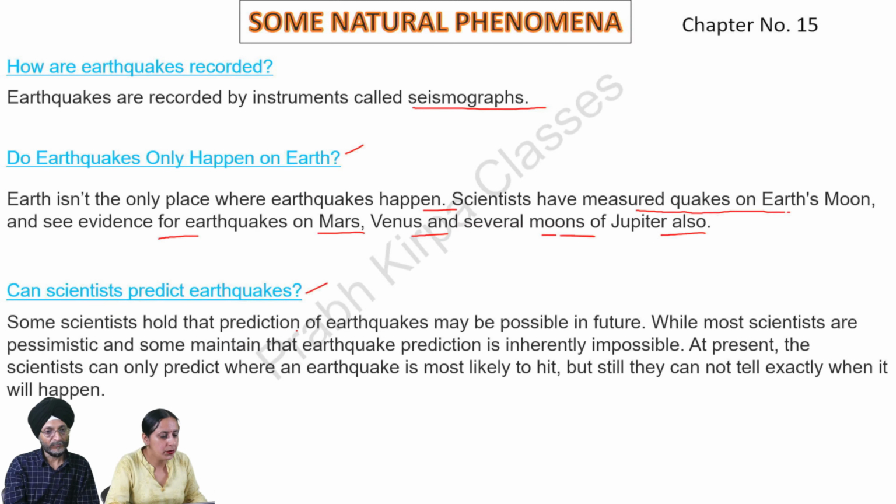Some scientists hold that prediction of earthquakes may be possible in future, while most scientists are pessimistic and some maintain that earthquake prediction is inherently impossible. At present, the scientists can only predict where an earthquake is most likely to hit, but still they cannot tell exactly when it will happen.